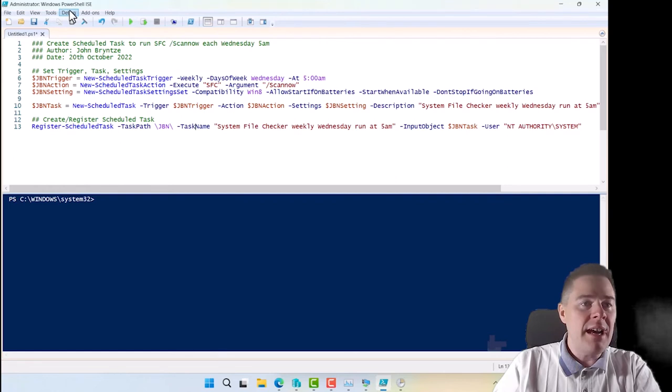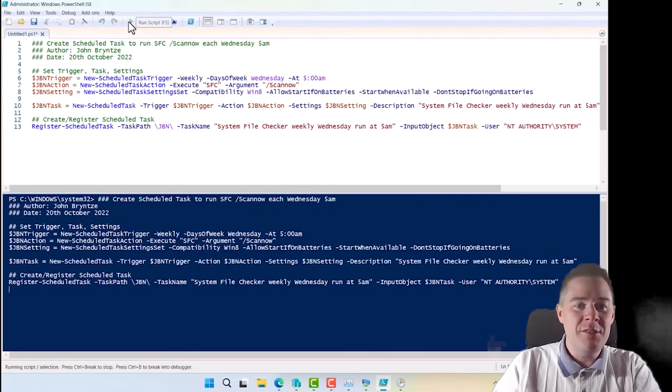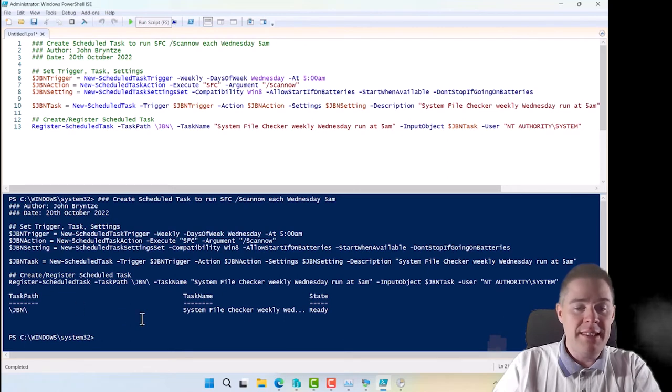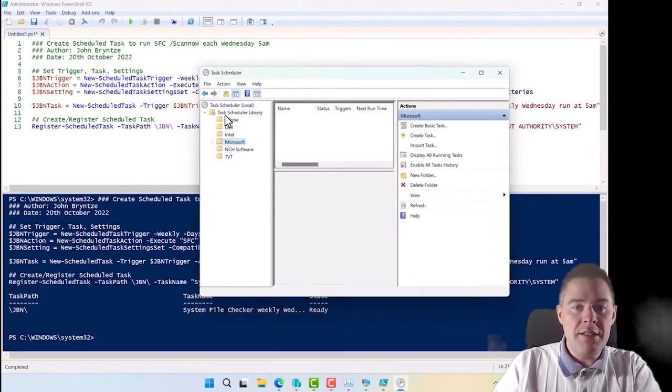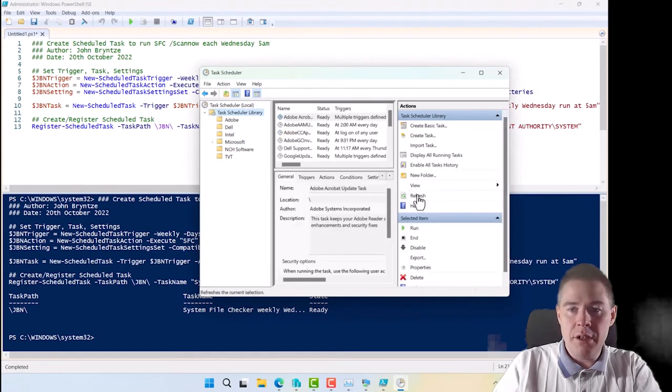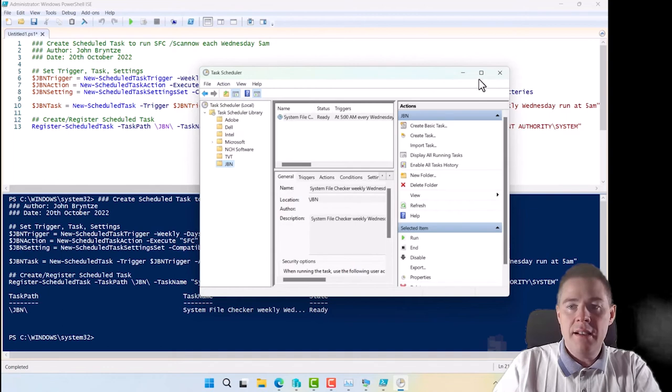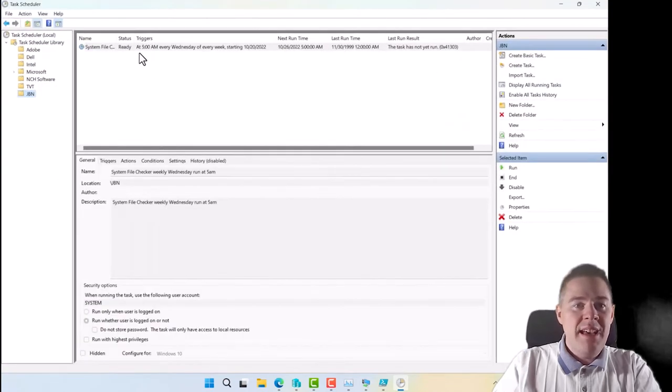So I'm running it. I am administrator. We can see that in the upper left here. So no error, and we get this. So it's probably working. Of course, I need to refresh here, so I'm going to do a refresh. And we have our GBN here. I'll make this one bigger. And it have not run yet.